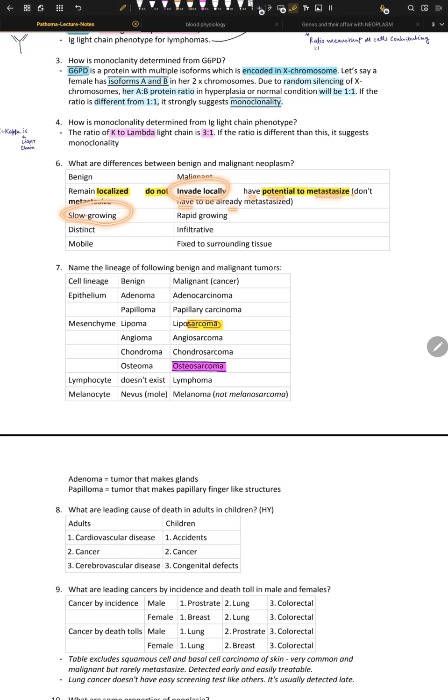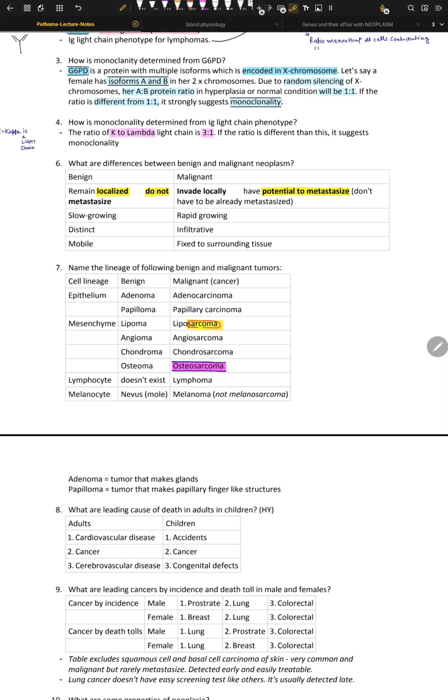Benign tumors are slow growing. They are distinct, meaning they are well regulated. They are mobile, meaning you can move them. And on the malignant side, they are rapidly growing because they are really malignant. They want to grow fast. They are infiltrative, meaning they really want to attack all of your lymph nodes and other tissues; they are aggressive. That's what infiltrative means here. And they are fixed to surrounding tissue. It means you cannot move them. That's the point. You cannot move them physically with your hands, or maybe with your fingers.